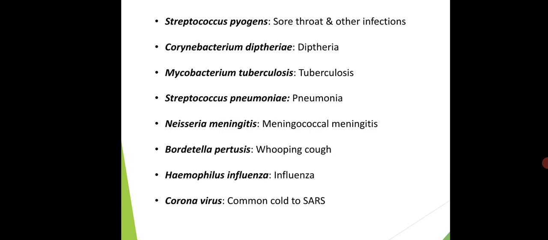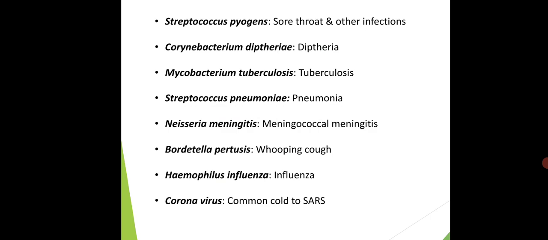Next is Bordetella pertussis, which causes the disease known as whooping cough, जो हमने previous slide में भी discuss किया. This disease is characterized by an atypical cough which results in a sound, और वो sound कैसे produce होता है? Whoop-like sound, that is termed whooping cough.